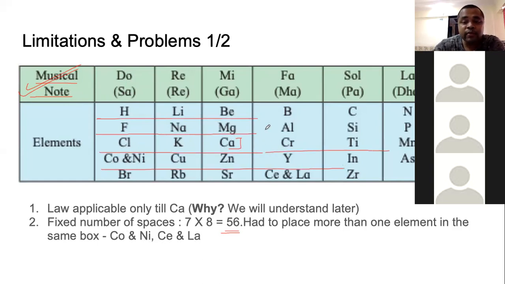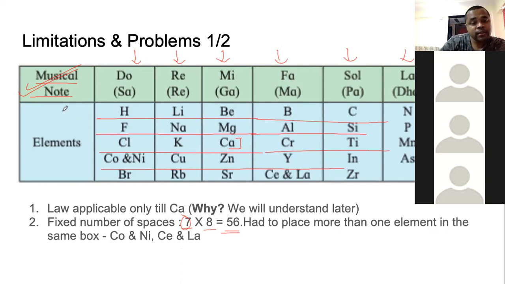The complete table is not shown here. So what is 7? What is 8? 7 is the number of columns, the saptak, columns 1, 2, 3, 4, 5, 6, and 7. And he had 8 rows.